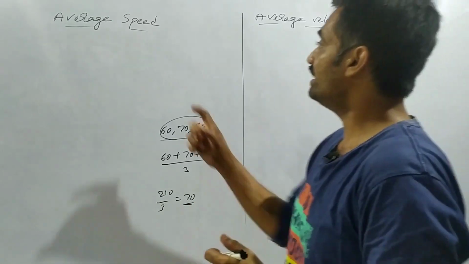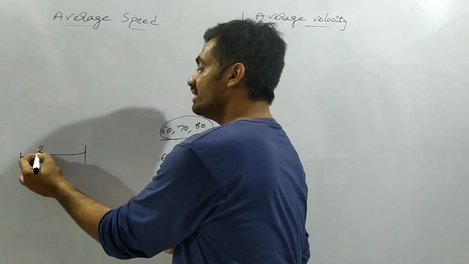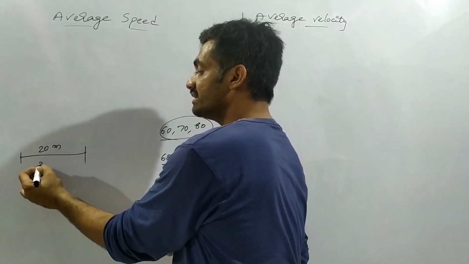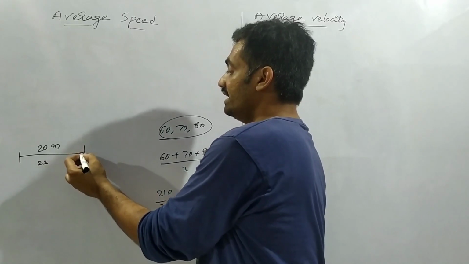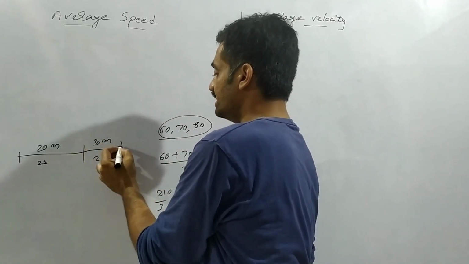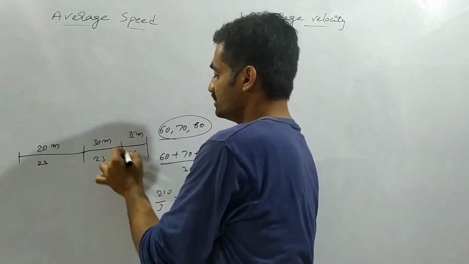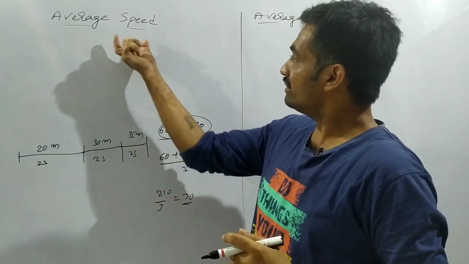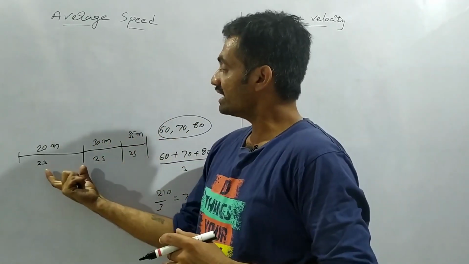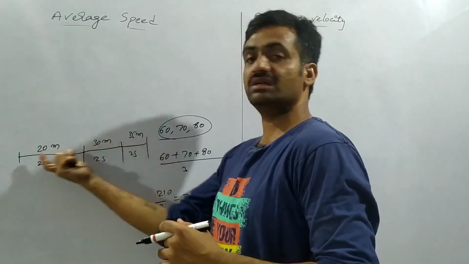In the same way, average speed is represented by considering that a body has traveled a distance of 20 meter in an interval of 2 seconds, a distance of 30 meter in a time interval of 2 seconds, and a distance of 35 meter in an interval of 2 seconds. To find the average speed, we calculate the total time taken by the body to travel this total distance.